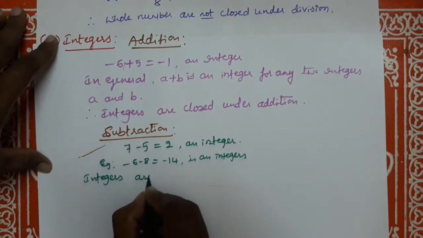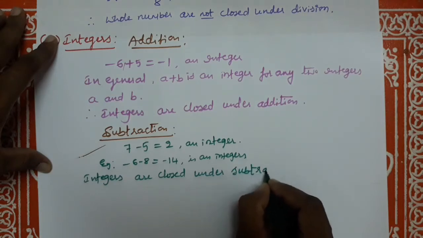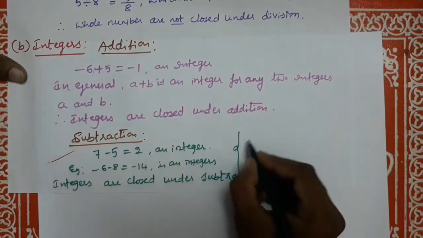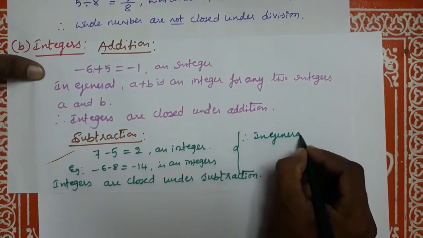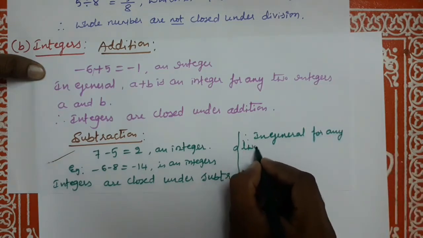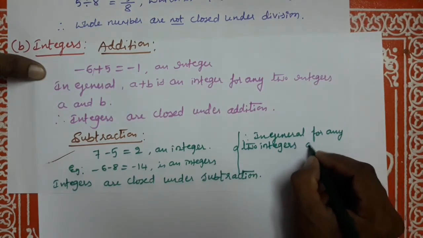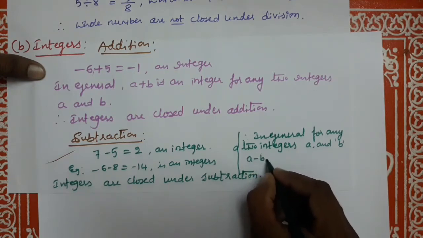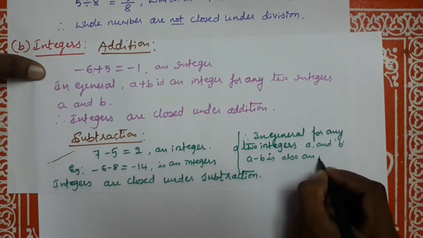Integers are closed under subtraction. Therefore, in general, for any two integers a and b, a minus b is also an integer.